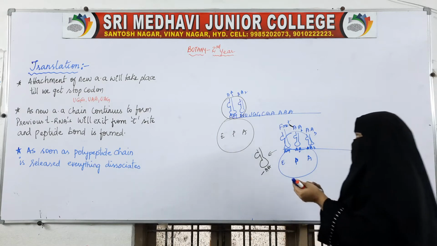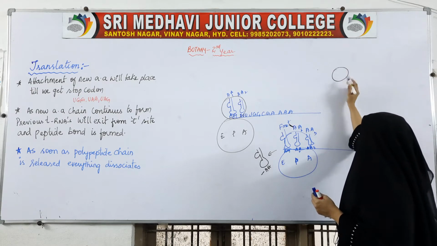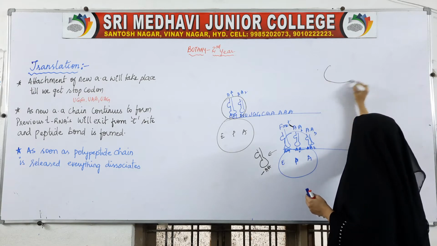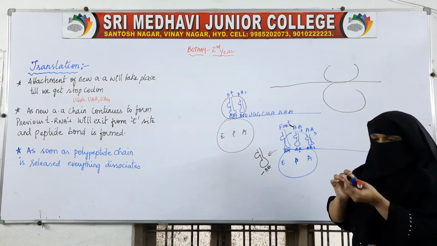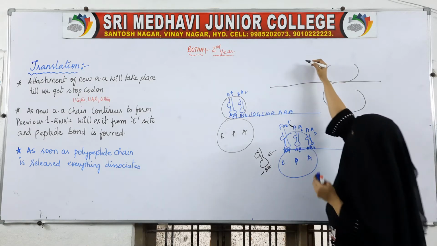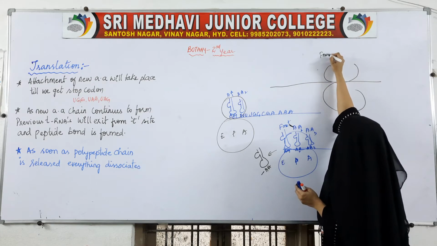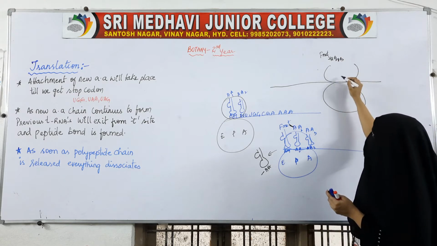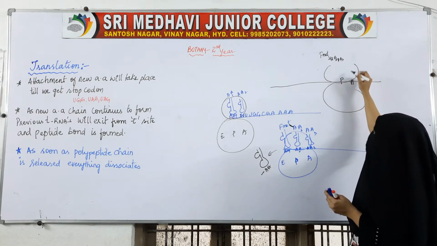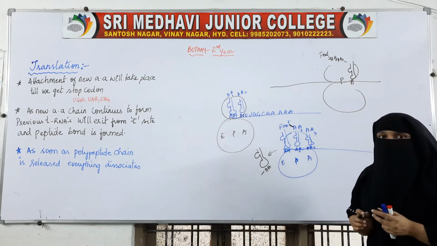If we move further, here this is the smaller subunit, and this is the larger one. Here we have the mRNA. Inside this, F-Met, then amino acid 2, amino acid 3, like this, bond formation is taking place at the P site, and at the A site new amino acids are coming and joining.